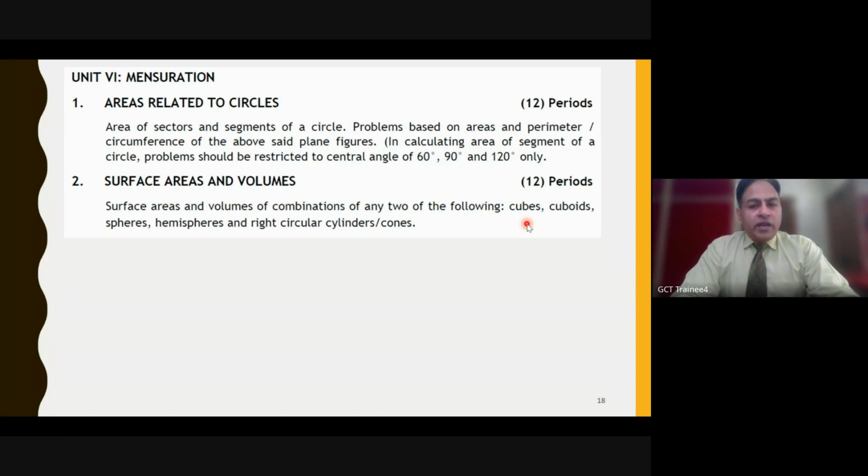And then problems based on area and perimeter, circumference of these figures. And again, the central angle is restricted to 60 degrees, 90 degrees and 120 degrees.